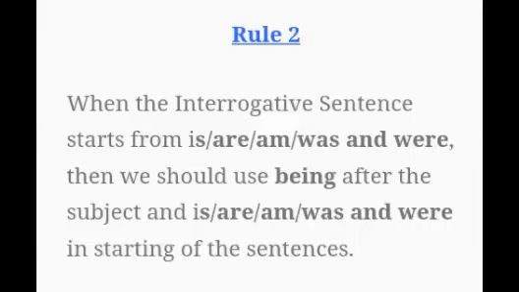Rule 2. When the interrogative sentence starts from is, am, are, was, or were, then we should use being, B-E-I-N-G, after the subject, and is, am, are, was, or were in the starting of the sentences.